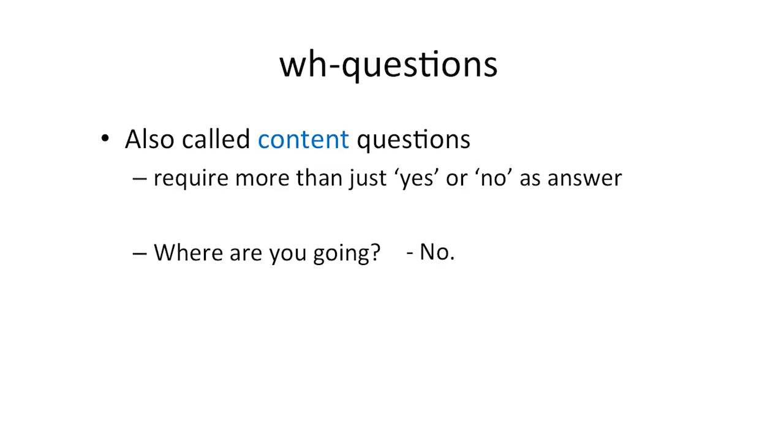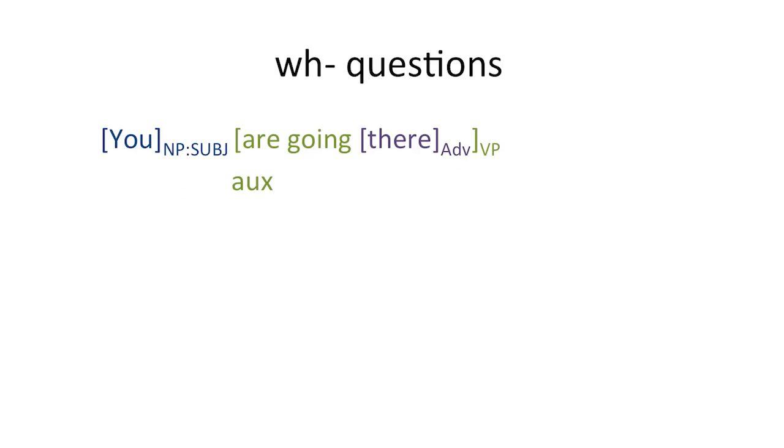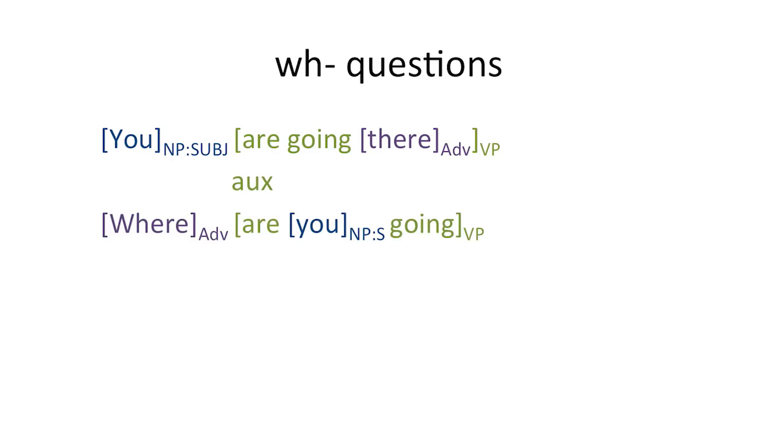The same basic rules apply to forming WH questions as to yes-no questions, except that we have to add in the WH word. So the WH word goes first. Then there still has to be an auxiliary in the position before the subject, just like in the yes-no questions. If there is an auxiliary in the corresponding declarative clause, then that is moved to the front. So from you are going there, we move the auxiliary are to get where are you going.